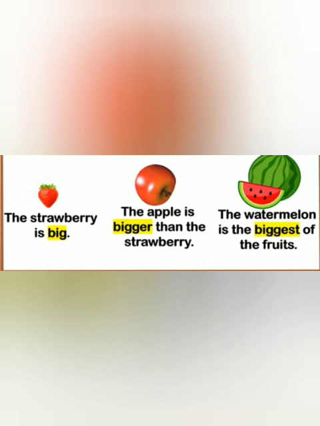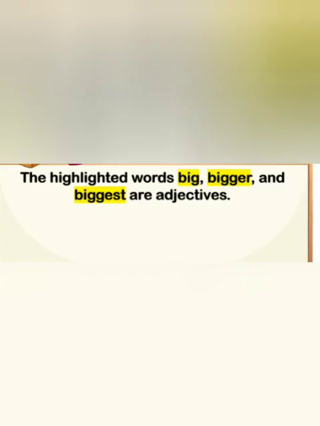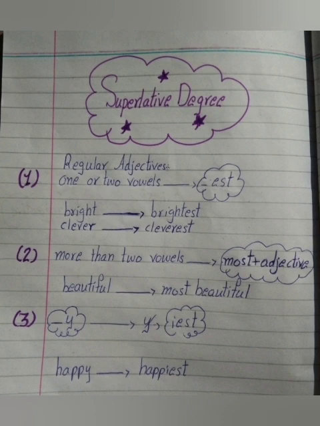Clear? Now third is, the watermelon is the biggest of the fruits. In this sentence, we compare the watermelon to all fruits. So this is superlative degree. Clear? Students, the highlighted words in these sentences, big, bigger and biggest, are adjectives. Big is positive degree, bigger is comparative and biggest is superlative degree. In this activity, we will solve superlative degree.